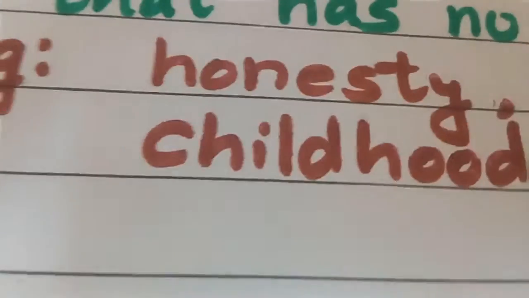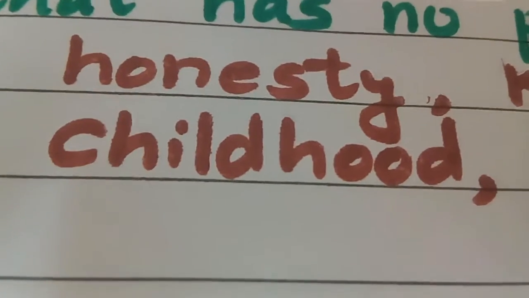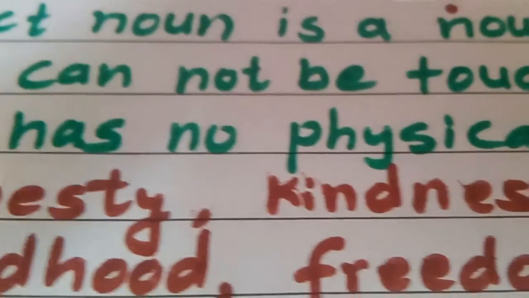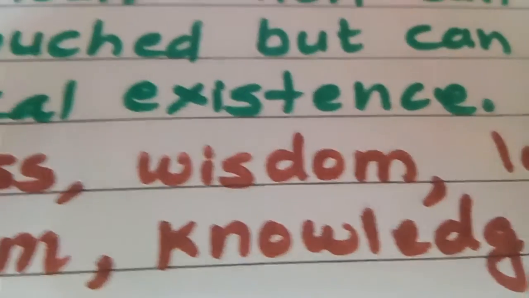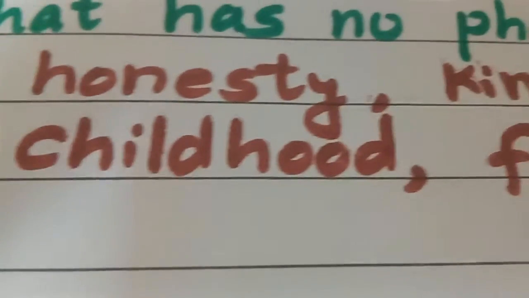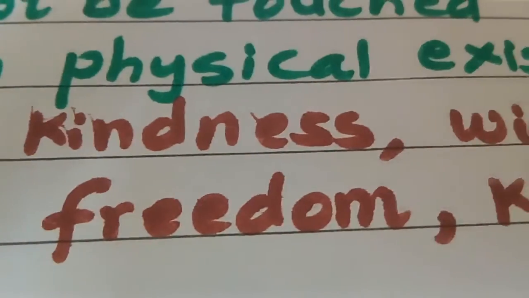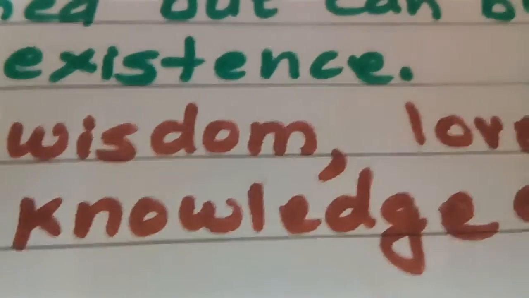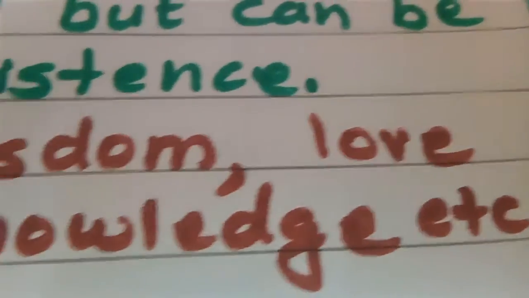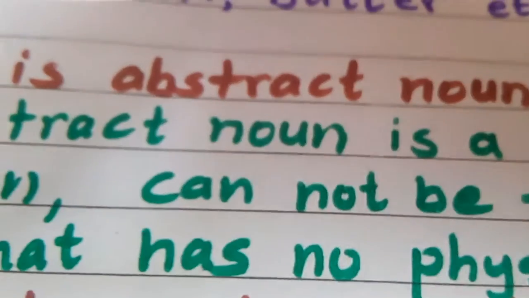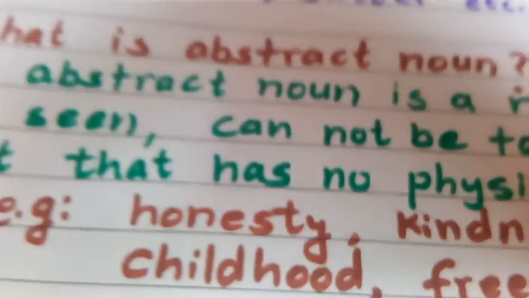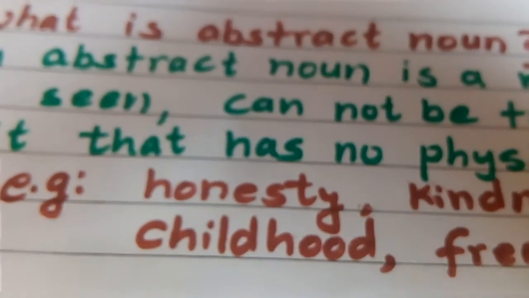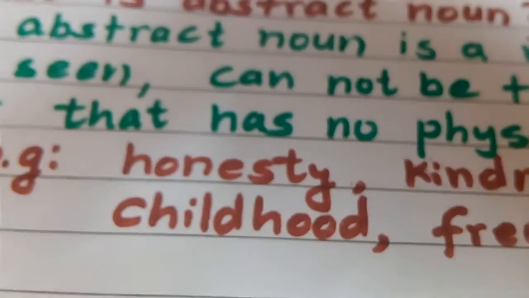As for example, honesty, kindness, wisdom, love, childhood, freedom, knowledge, etc. These are all abstract nouns which we cannot touch, we cannot see, but we can feel.